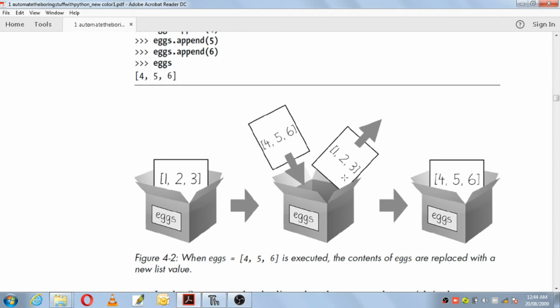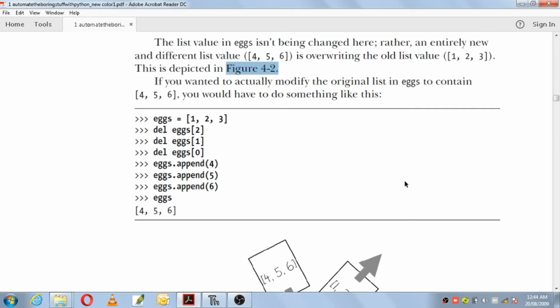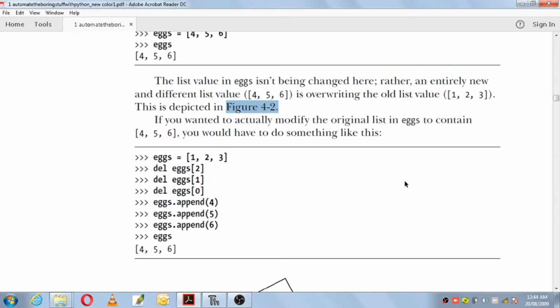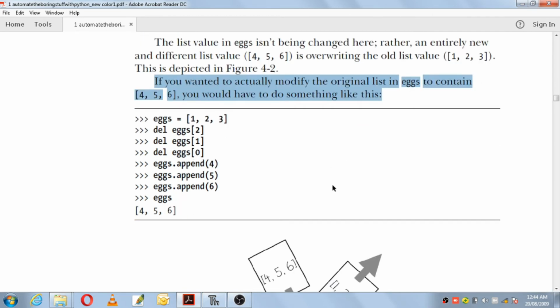That means you have not changed the values, you have overwritten the values of a list. So this is not called mutating. If you want to modify the actual values of the list, we can do something like this.